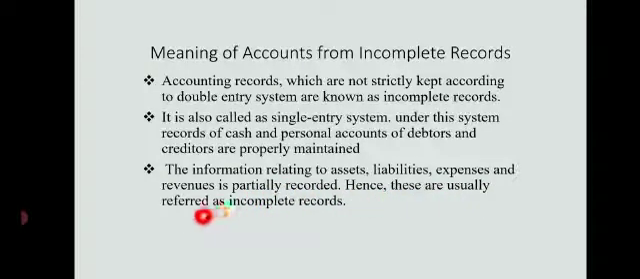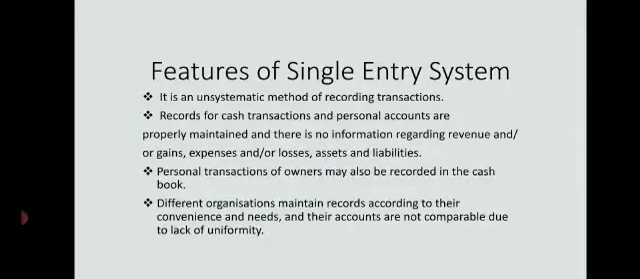Hence, these are usually referred to as incomplete records. That is why we call them incomplete records. The records are not completely maintained, they are maintained as per the convenience of the proprietor or as per the convenience of the owner. Such records we call incomplete records. Now what are the features of single entry system? We'll see one by one.